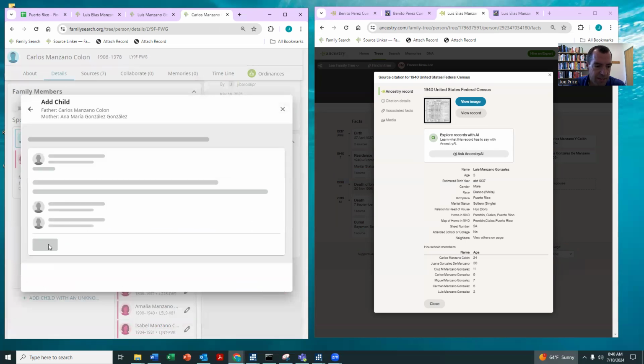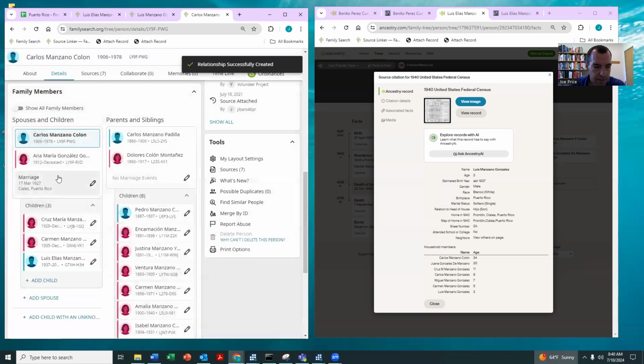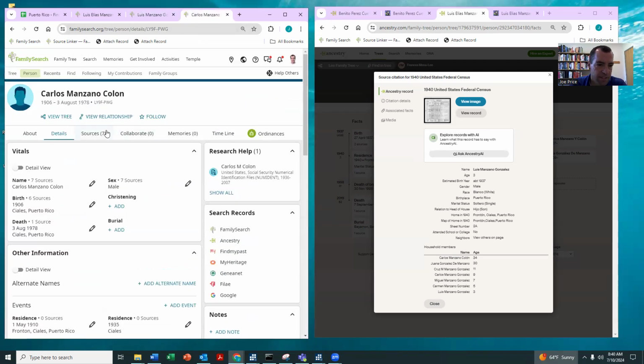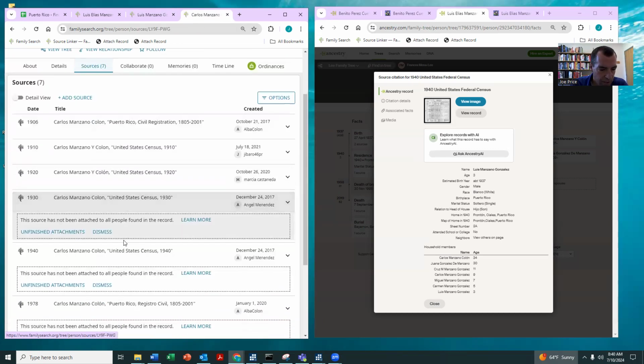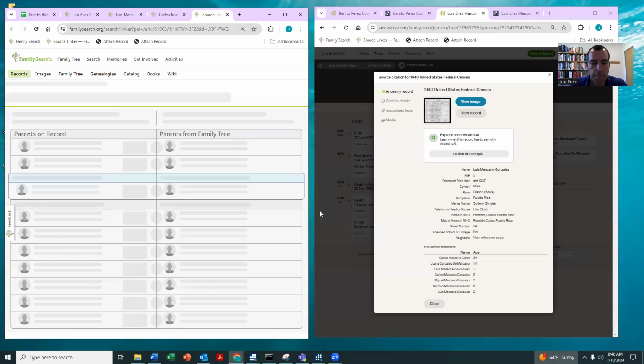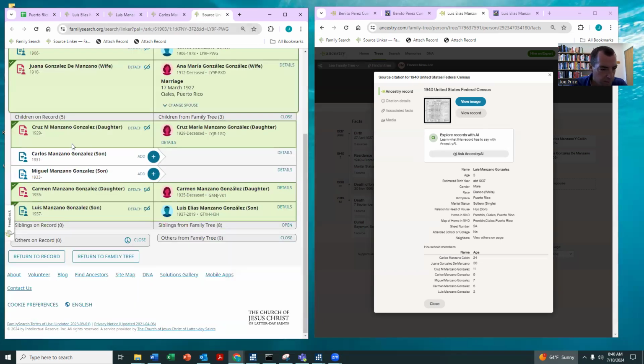If I did that a little fast, that's okay. Really, all I was trying to do from the source linker page was make sure that he was connected to his family. Let me just show you that record again. So here we are in 1940, and you can see now our person Luis is connected to his family.